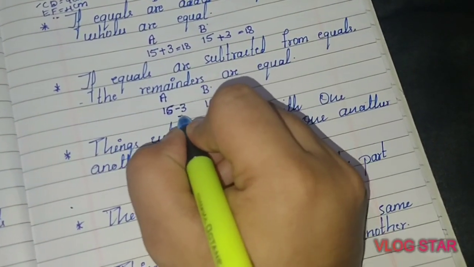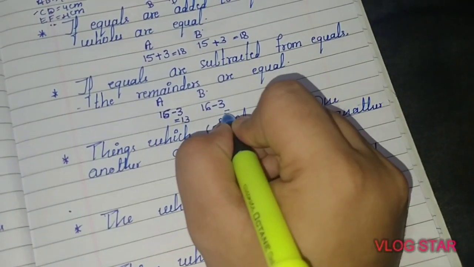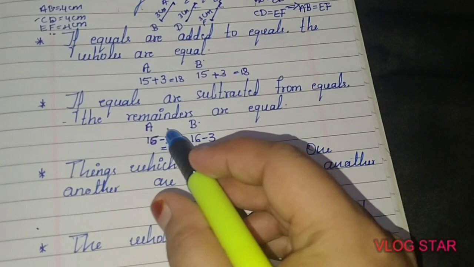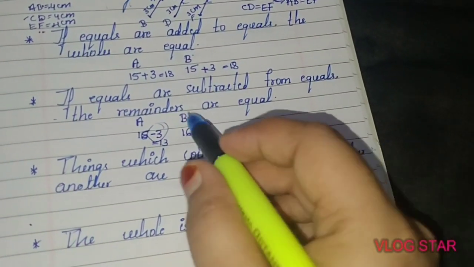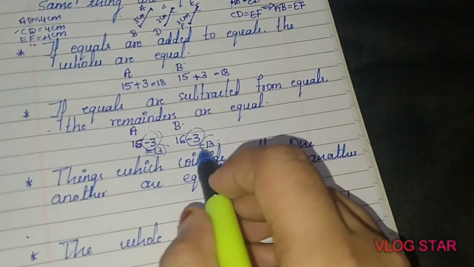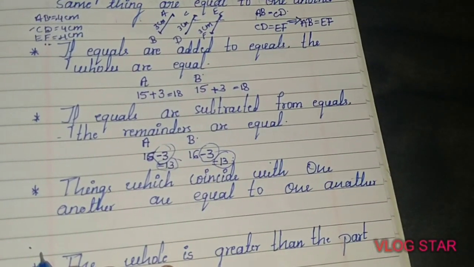So 16 minus 3, 13 years. 16 minus 3, 13 years, isn't it? If equals are subtracted from the equals, then whatever the remainders are, they should be equal, isn't it?